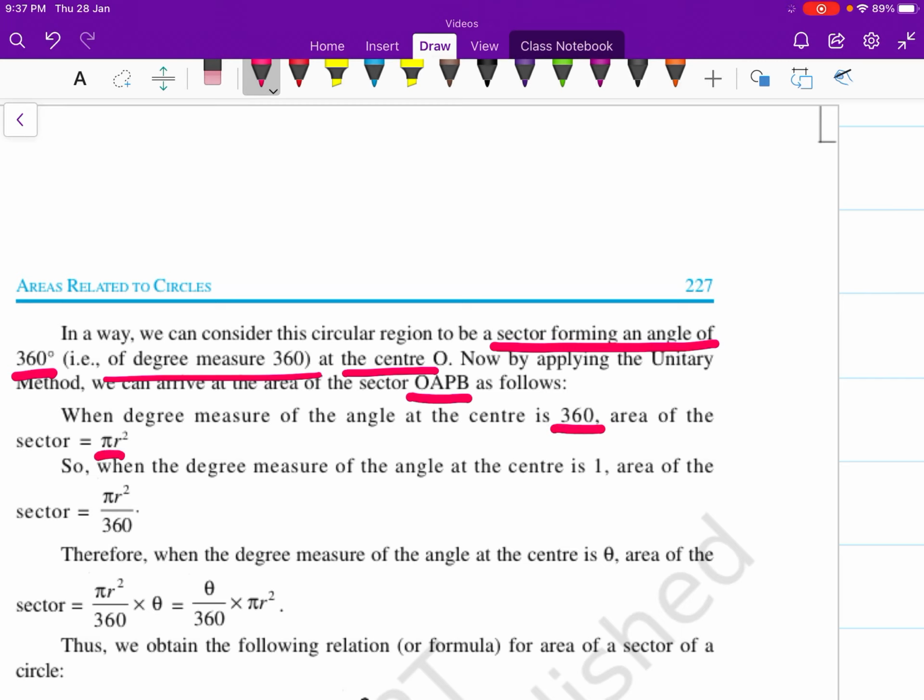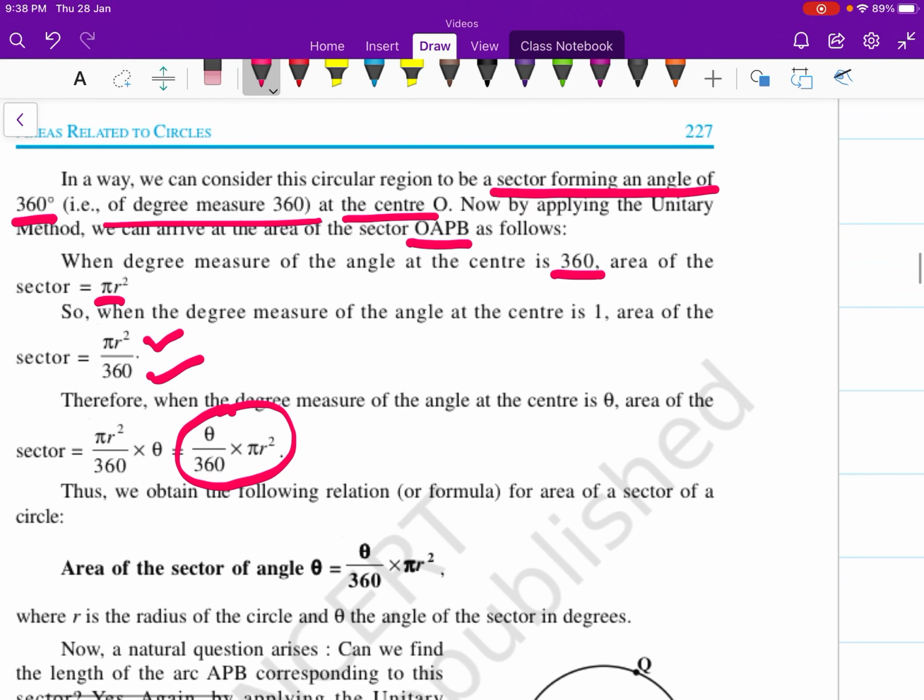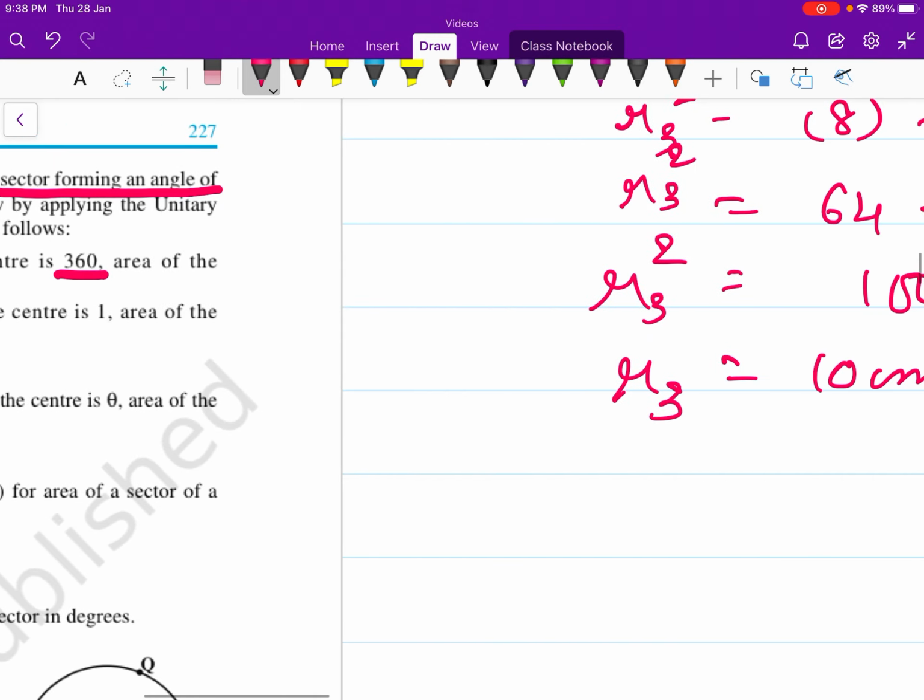Then for any theta, it is pi r square upon 360 into theta. So this is the formula for the area of the minor sector, which can easily be understood.